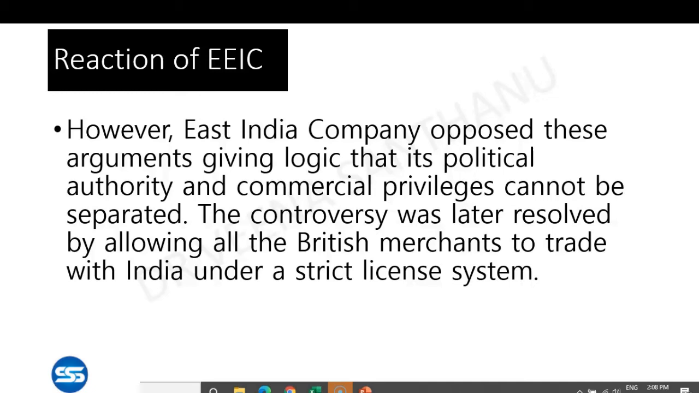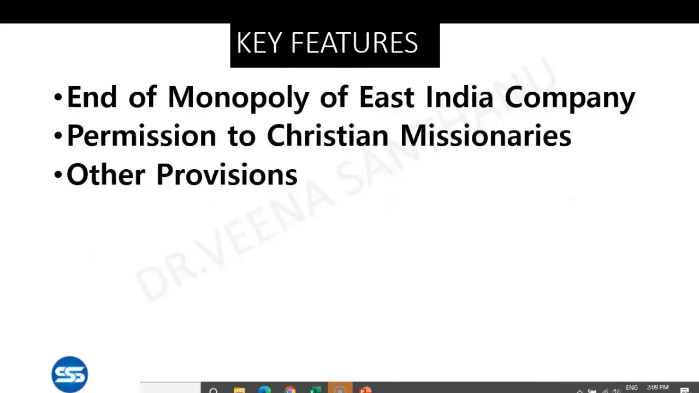And even though East India Company tried to oppose this particular demand, this controversy was later solved by a very fair treatment by British rulers. That is, all the British merchants are allowed, along with East India Company. Thus, everyone has equal right to trade with India under a strict license system.